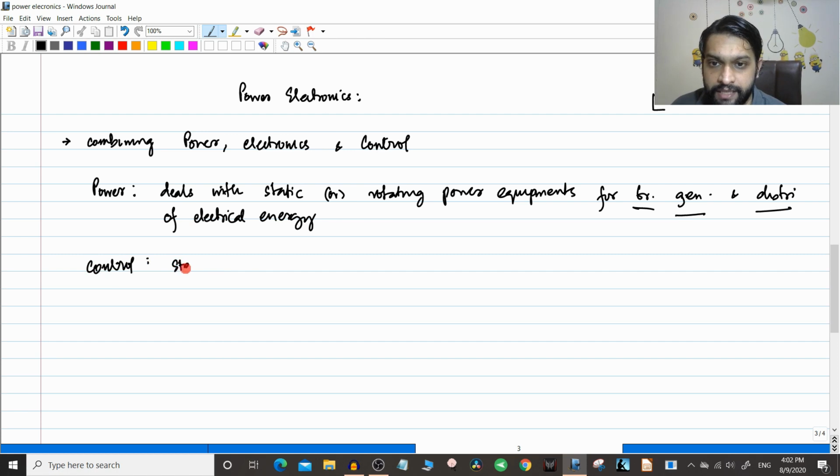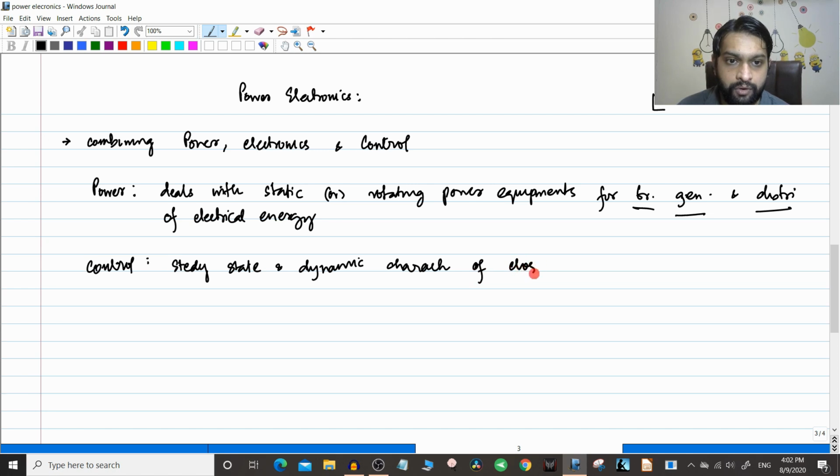So control is the control of the steady state and the dynamic characteristics of closed loop systems. For example, you want to maintain the motor at a particular speed, or you want to control the acceleration. You want to control how much voltage is coming out of a generator. So these are all control systems that you will use, which will maintain the voltage at a particular value, which will maintain the speed at a particular value, which will control how fast a motor should reach a particular speed, acceleration, deceleration. So this is the basic area of control.